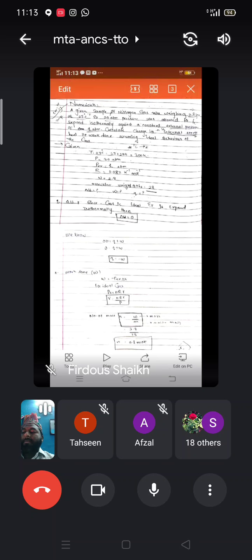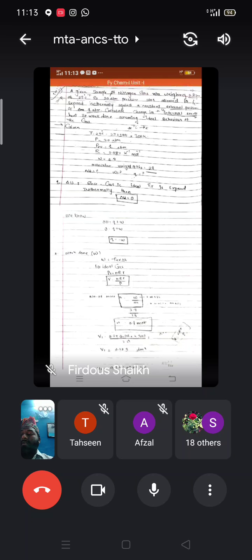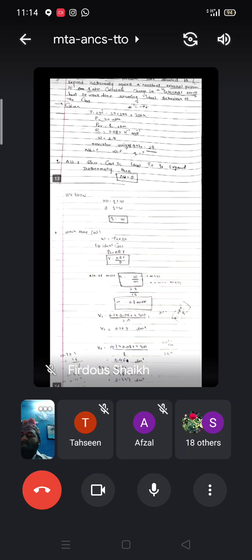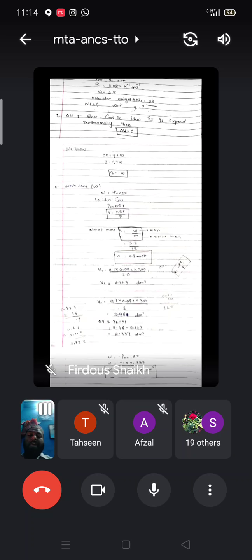Delta U, first of all we can talk about delta U. Since gas is ideal and it expands isothermally, then delta U is equal to 0. For ideal gas, when it expands isothermally, the change in internal energy is constant, that is 0. We know delta U is equal to Q plus W, that is 0 is equal to Q plus W, Q is equal to minus W. Once you calculate the work, you can automatically calculate the Q. Whatever the value of W will be, Q will just become minus that W. It will give you the Q.